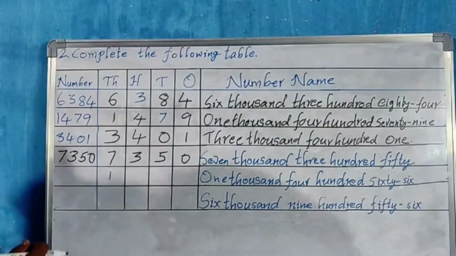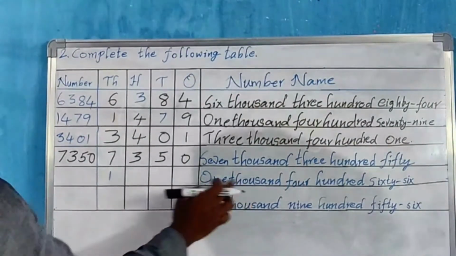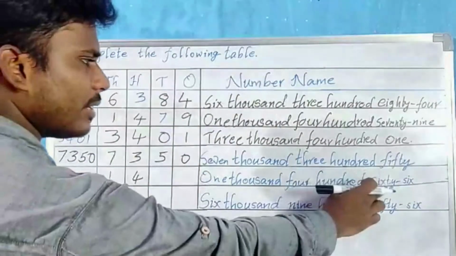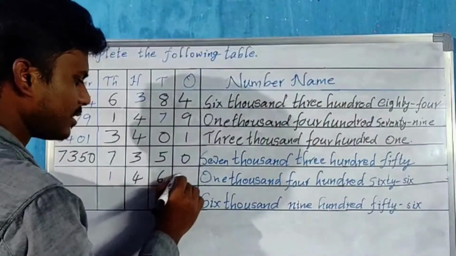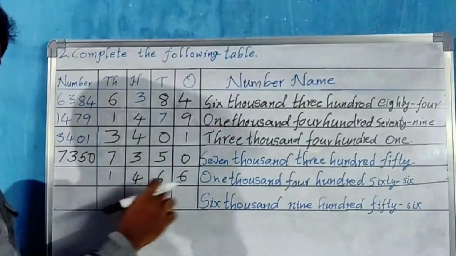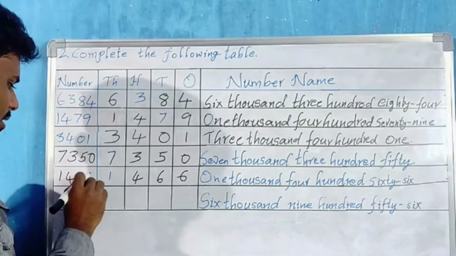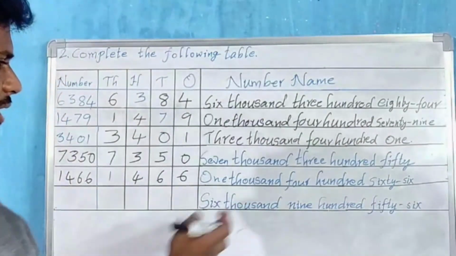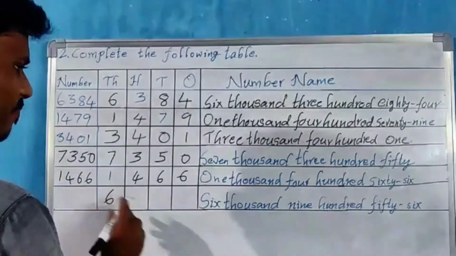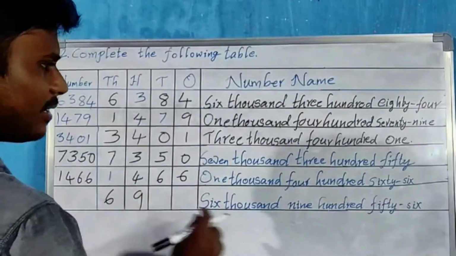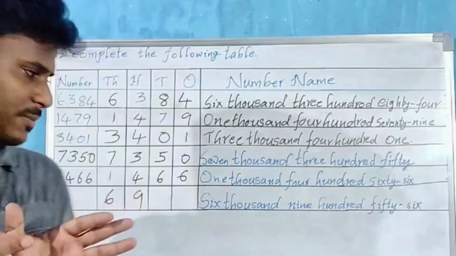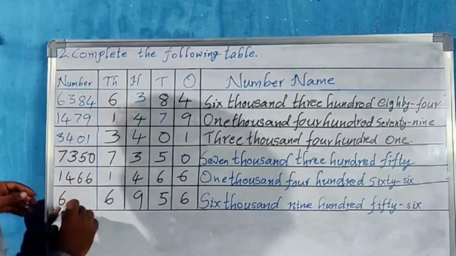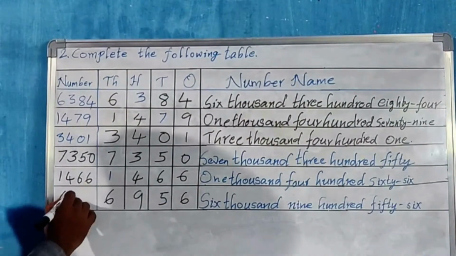Now see this number, 1466. Let us come for the highest place. In thousands place we have 1. Next hundreds place we have 4. 66 means tens 6, and here 66. Okay. Now let us write the number, 1466. And last, 6956. Thousands place we have 6. Hundreds place we have 9. Last 56 together. 56 means 5 tens, 6 ones. So the number is 6956.